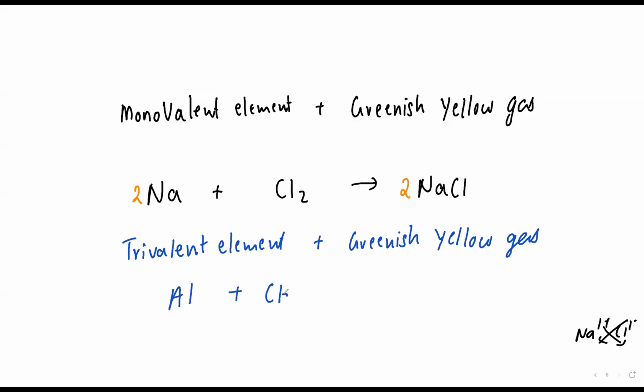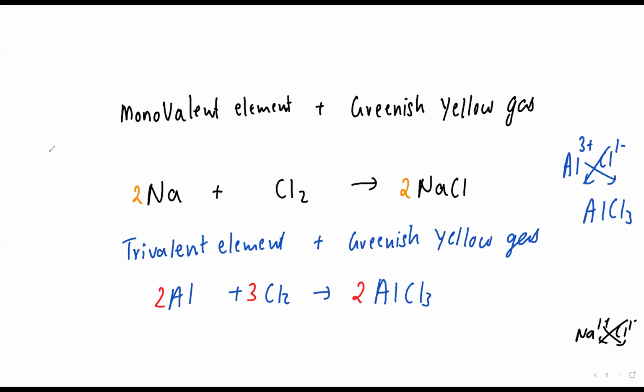Aluminium plus chlorine. So aluminium valence is how much? 3. Chlorine is how much? 1. So what will you get? AlCl3. Are you getting it? Clear? Right. For balancing, I'll put here 2, 2 and here 3.